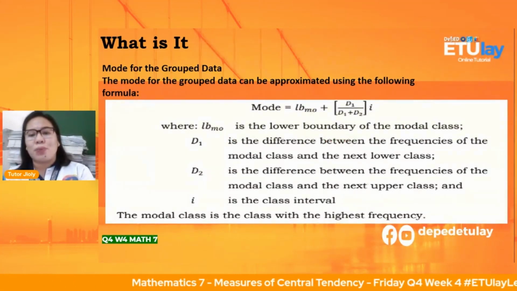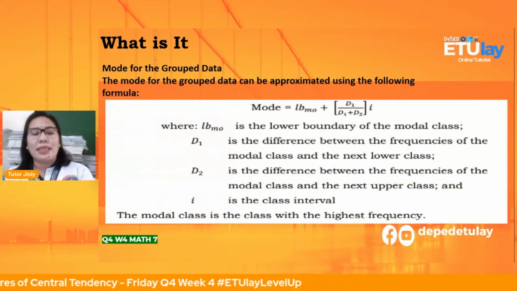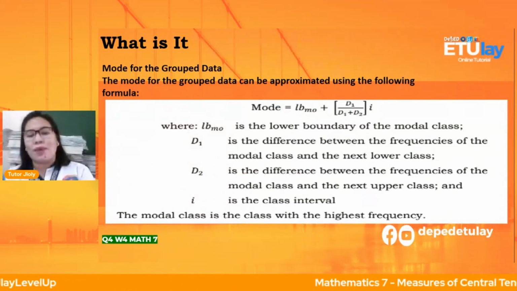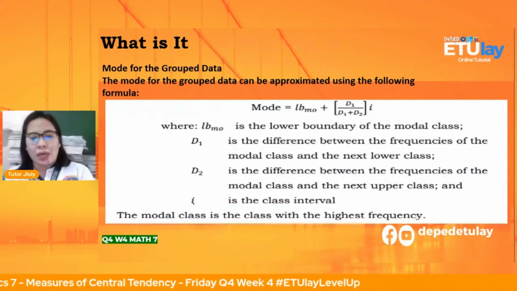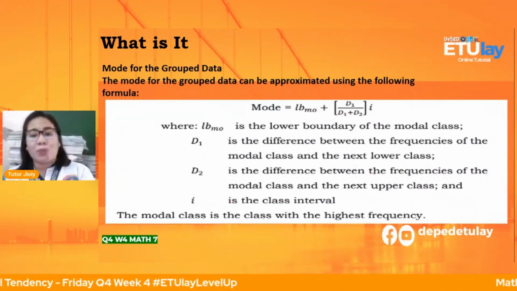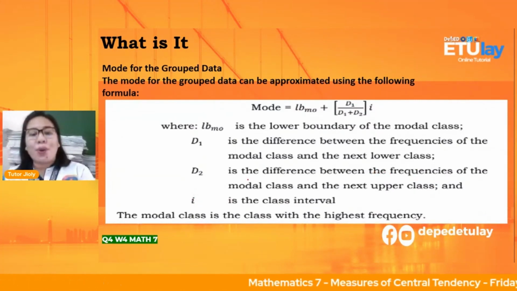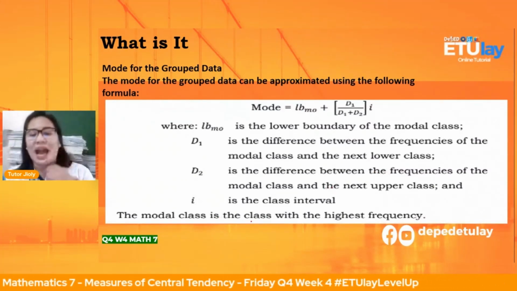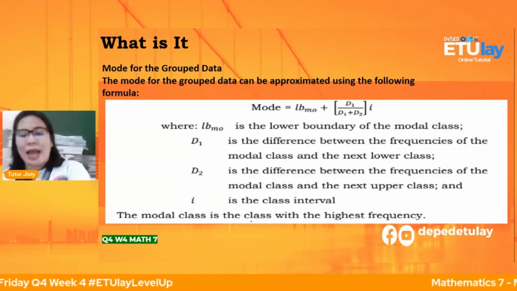D1 is the difference between the frequencies of the modal class and the next lower class. Then D2, dito yan anak sa formula. D2 is the difference between the frequencies of the modal class and the next upper class, and I is the class interval. The modal class is the class with the highest frequency. Ang modal class natin, yung may pinakamataas na frequency.